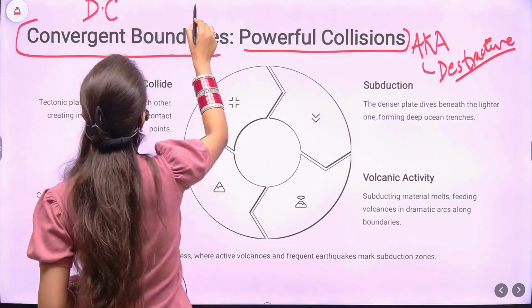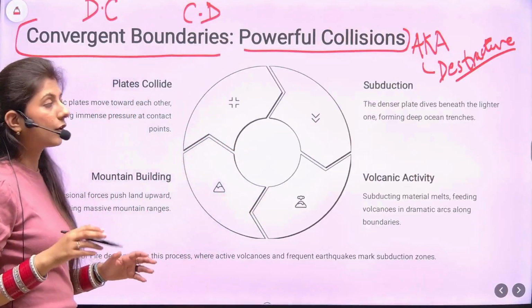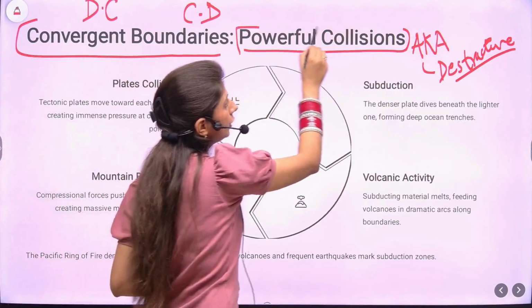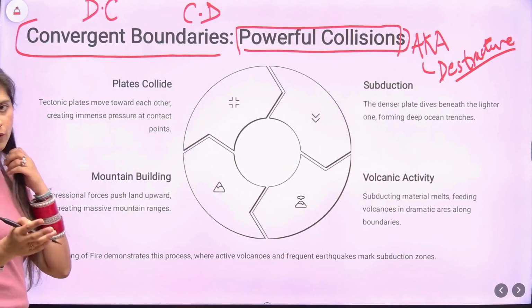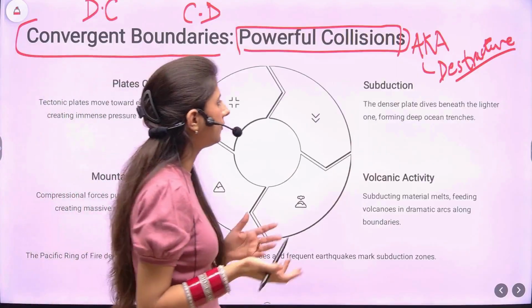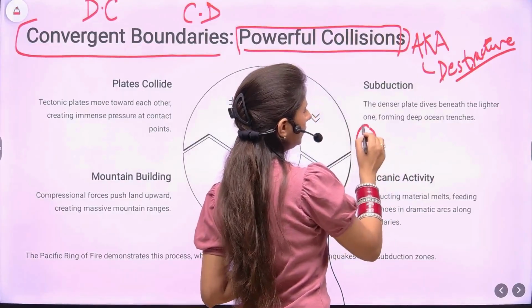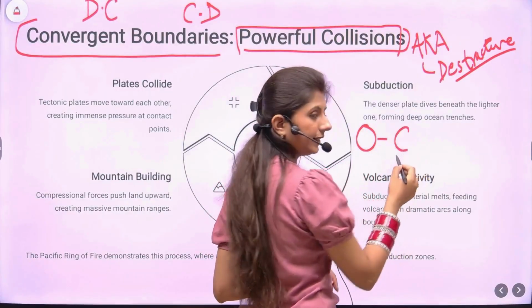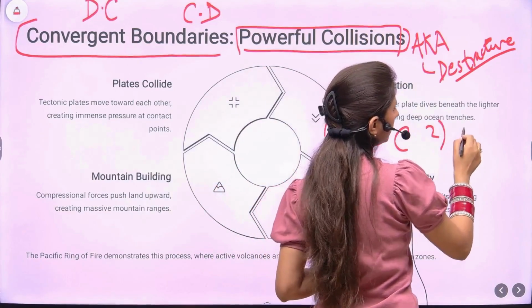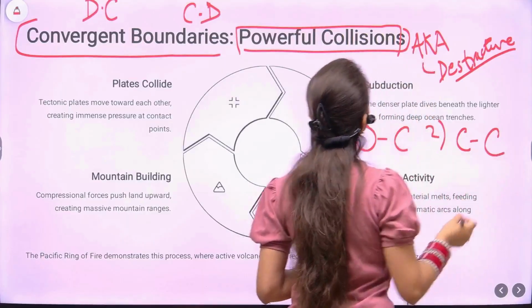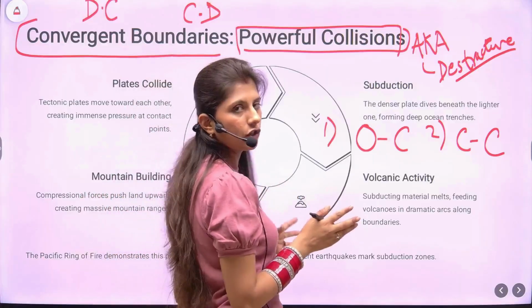Here it is convergent but destructive because of the powerful collisions. This convergent plate boundary can be of two types. First we'll study the types, then we'll look at the content. For example, one type is ocean and continental crust. The second type is continent. Because of the powerful collisions, it is also known as the collision boundary.